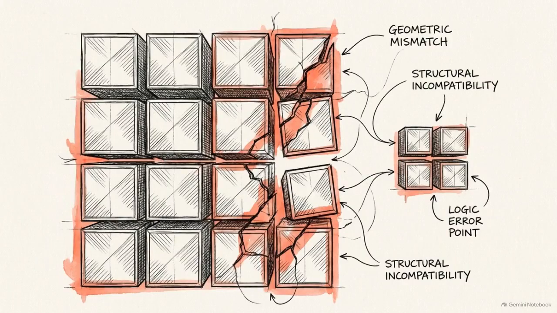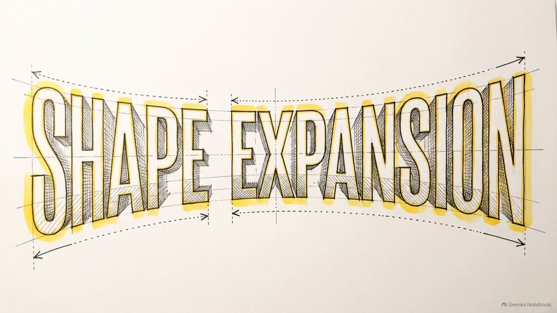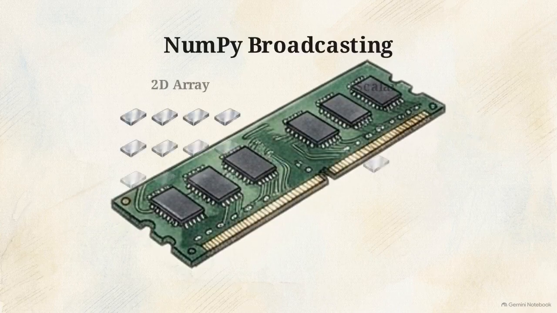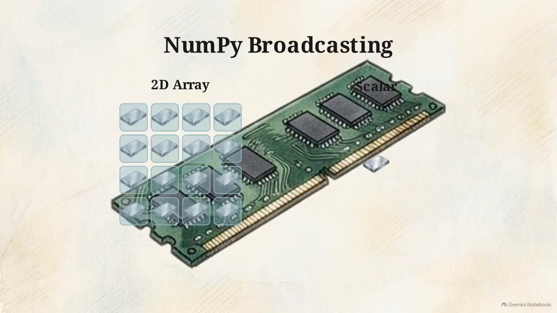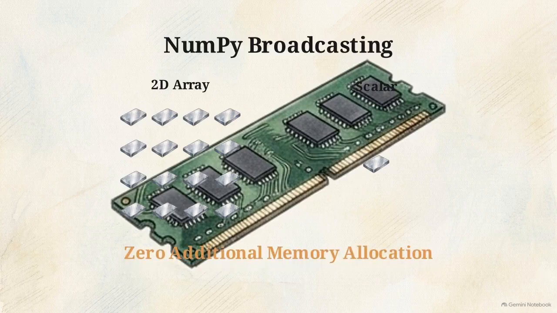Sometimes you need to perform calculations between arrays that do not have perfectly matched geometries. For this, NumPy uses an automated rule system called broadcasting. If you want to add a single number to every cell in a two-dimensional grid, broadcasting automatically stretches that value to match the larger grid's dimensions. It performs this expansion virtually, without generating physical duplicates of data on your hardware.